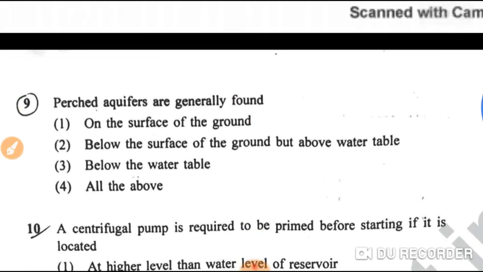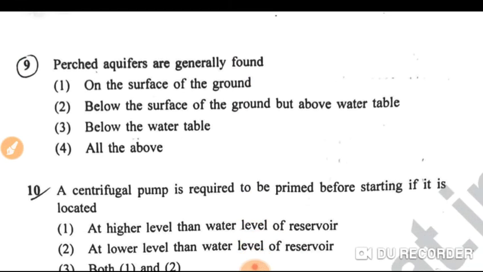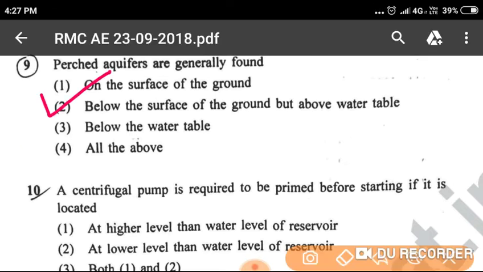Question number 9, porous aquifers are generally found: option 1, on the surface of the ground; option 2, below the surface of the ground but above the water table; option 3, below the water table; option 4, all the above. So porous aquifers are generally found below the surface of the ground but above the water table. That is option 2, the correct answer.